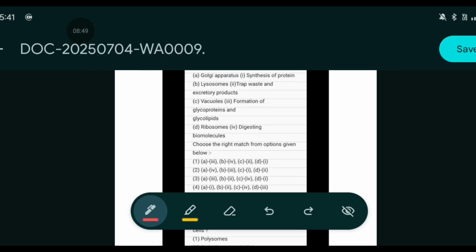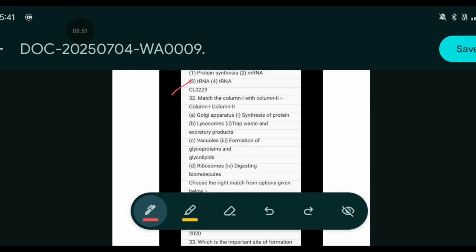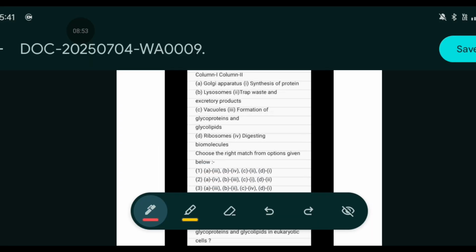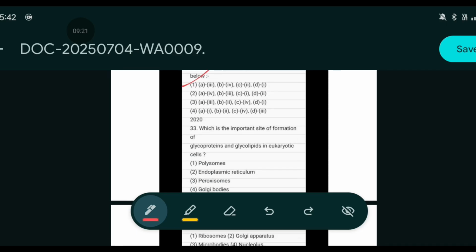Match. Golgi apparatus, synthesis of protein. I hope it's clear now. So we need to match the following ones. Golgi apparatus, it will be formation of the glycoprotein and glycolipids. That is, A will be 3. Then lysosome will be digesting of the biomolecules. Then C, that is vacuoles, it will be trap waste and excretory product. And then D, ribosome, it will be synthesis of protein. So the answer will be 1.